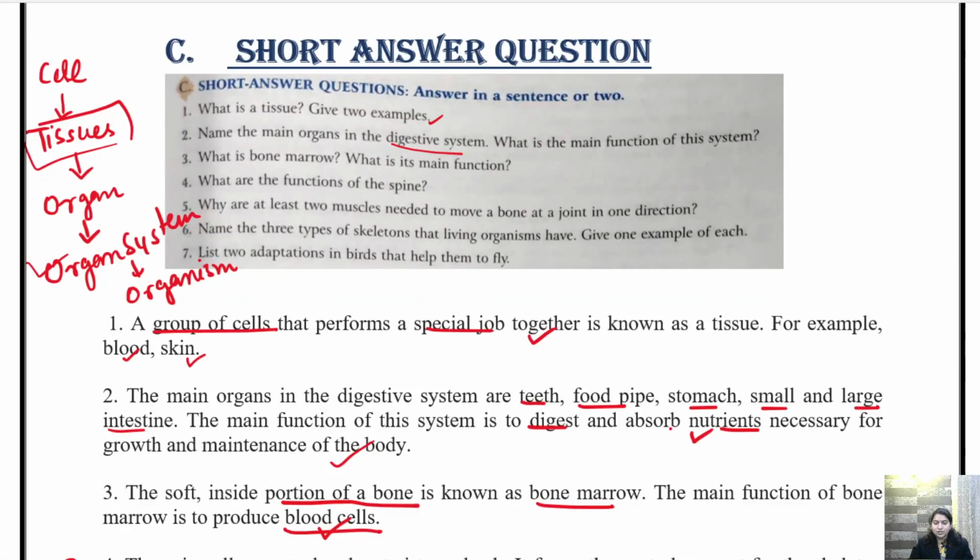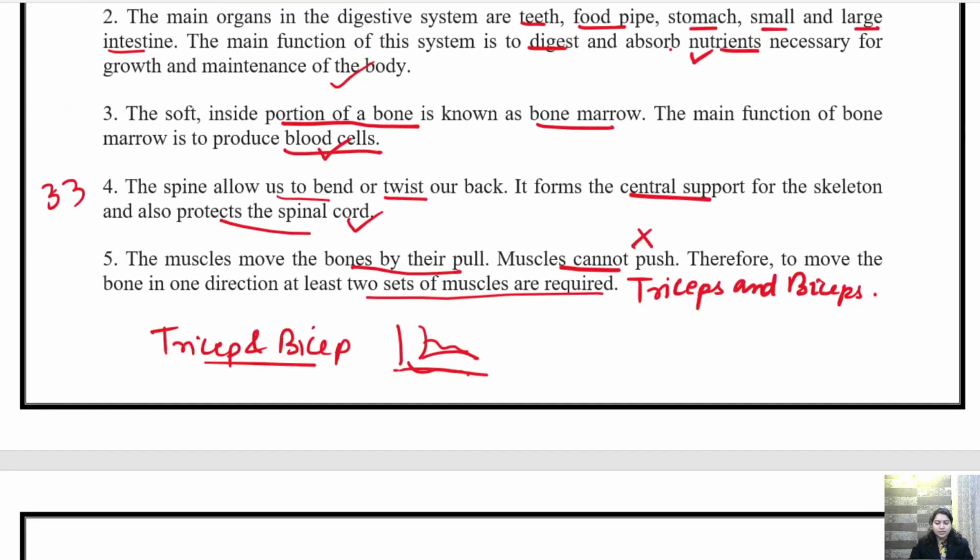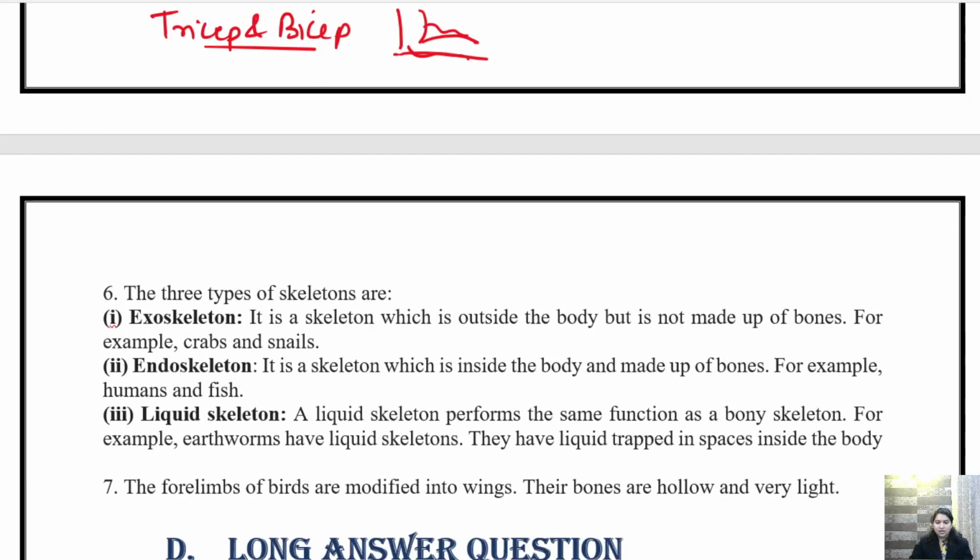Okay? Now, question number 6. Name the 3 types of skeleton that living organisms have. Give 1 example of each. Now, depending on whether the skeleton is present outside or inside, or which type of skeleton is present, skeletons are divided into 3 different categories. And what are they? Exoskeleton, endoskeleton, and liquid skeleton. Okay, so there are 3 types of skeleton we have.